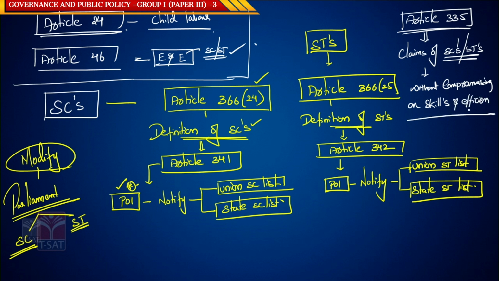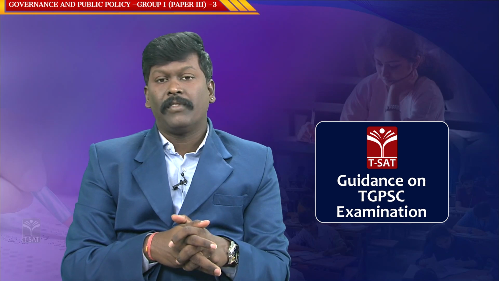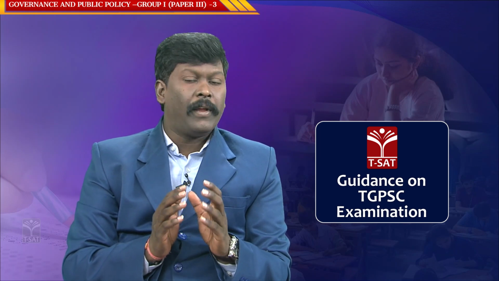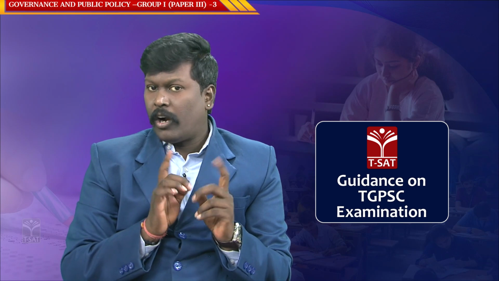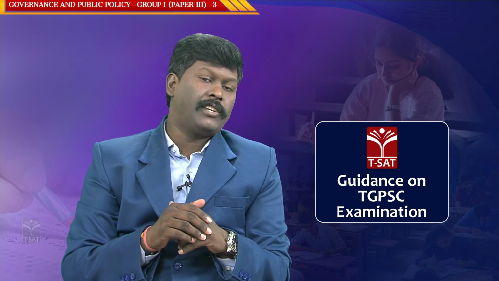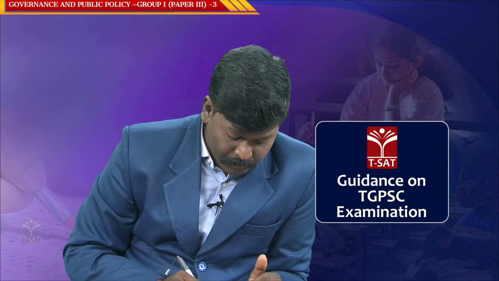It says SC/ST claims in public employments and public appointments shall be met, but should not compromise the skills and efficiencies.